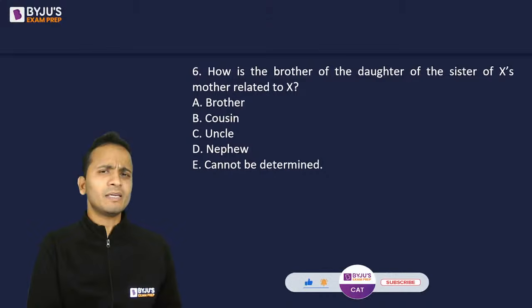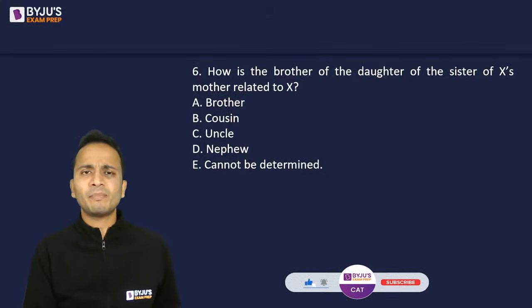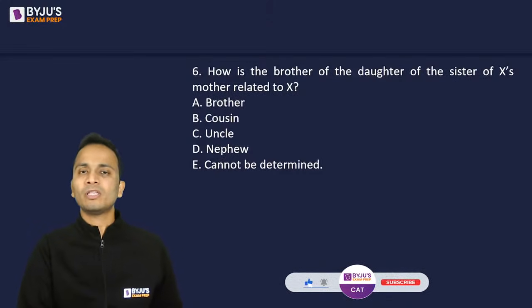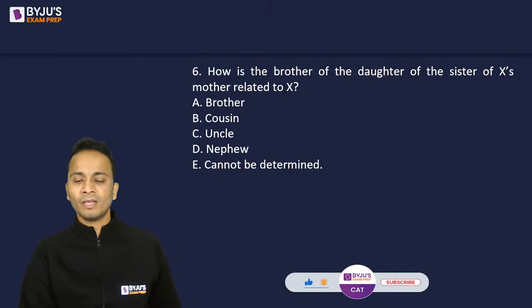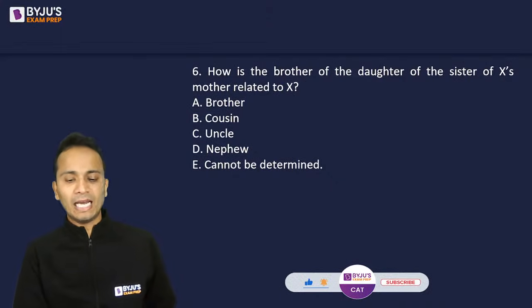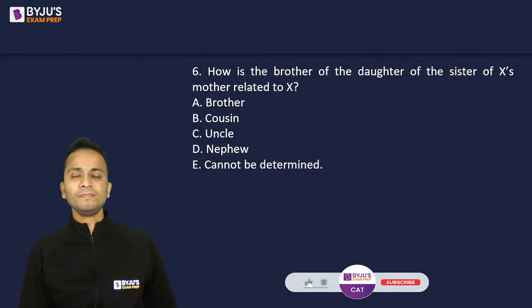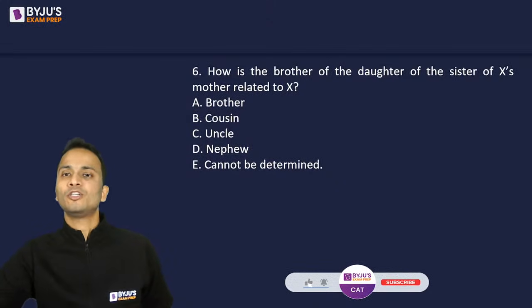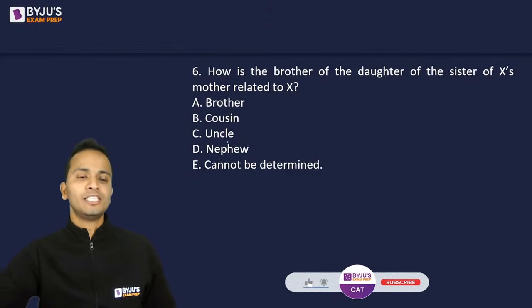Basically, odd days is nothing but when the number of days is divided by 7 and the remainder is obtained. Okay. So you should be having the knowledge about the number of days in a particular month. Also the number of days in a year, in a leap year, and so on. So how is the brother of the daughter of the sister of X's mother related to X?